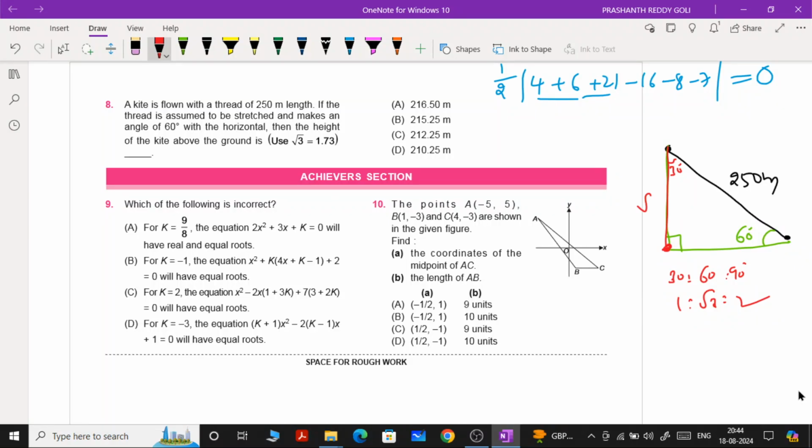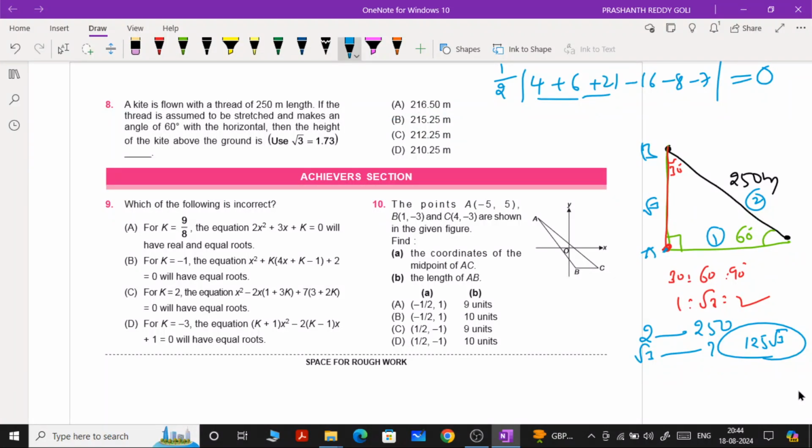Now 60 opposite how many parts? Root 3 parts. 30 opposite we can take 1 part. 90 opposite we can take 2 parts. According to the given question, 2 parts value is equal to 250. Then he asked to find the height from the ground, means this particular AB height. Root 3 parts equal to how much? If 2 parts equal to 250, root 3 parts equal to 125 root 3. Therefore, 125 root 3 is the answer for this question.